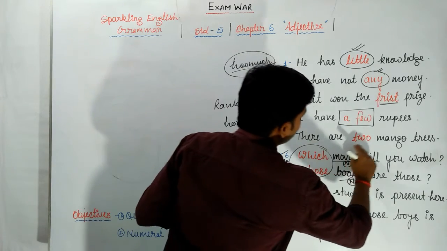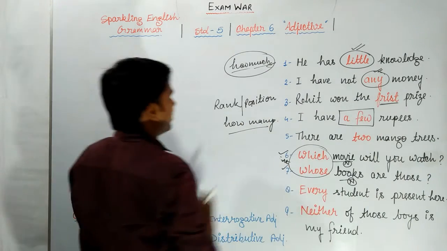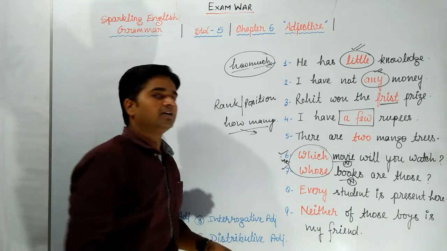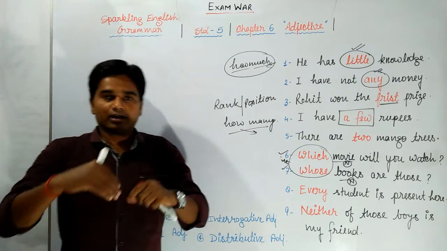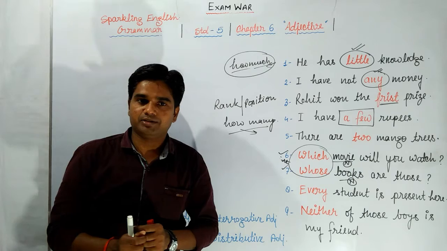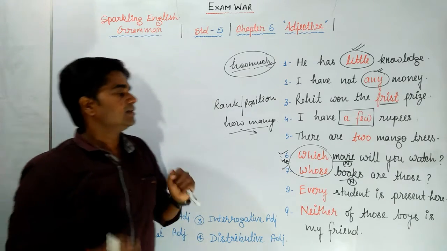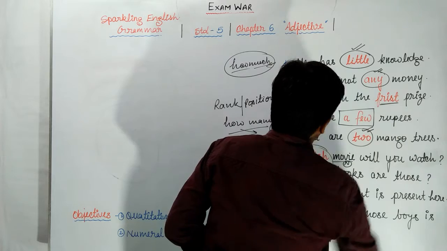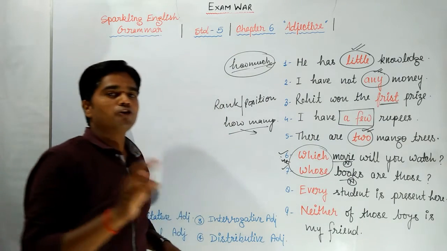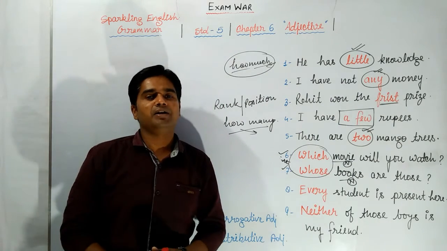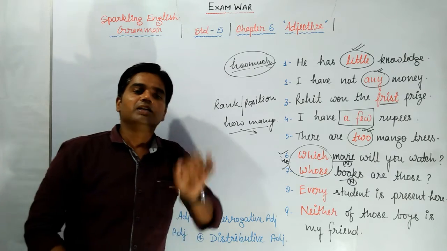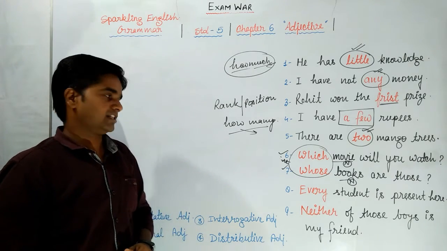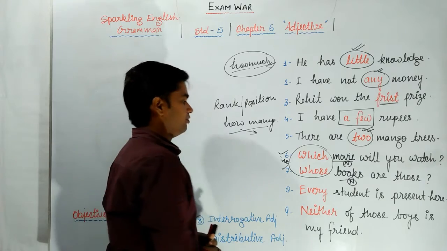There are two mango trees. If I ask how many, then now you can tell me the exact number of mango trees. What is that? That is 2. So my dear students, this is a definite number adjective. 2, 3, 4, 5, 6 or any number is an adjective of number or definite number adjective. I think you got this point very well.